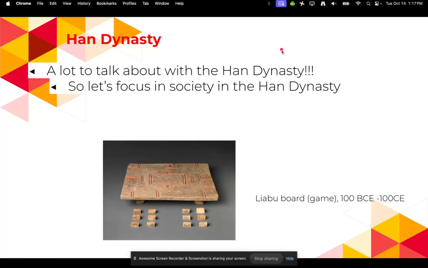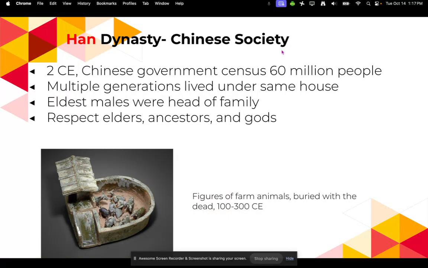So let's talk about the Han Dynasty, and there's a lot to talk about with it. So we're just going to focus on the society of the Han Dynasty. So in 2 CE, I know, just 2 CE is a weird date, I know. The Chinese government decided to do a census.